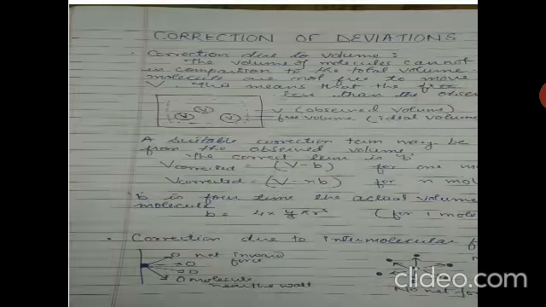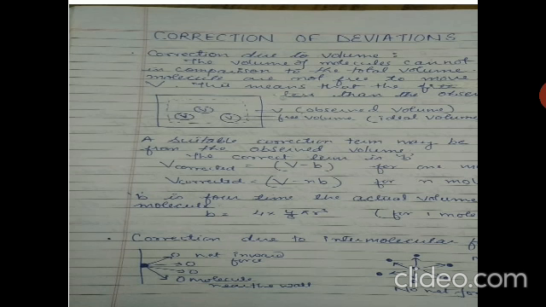So how have we removed these deviations, or how have we corrected them? There are two types of correction. The first is the correction due to volume, and the second is the correction due to intermolecular forces. In the correction of volume, the volume occupied by the molecules cannot be neglected in comparison to the total volume. This means the molecules are not free to move in the whole volume of the container, but the free volume is less than the observed volume.